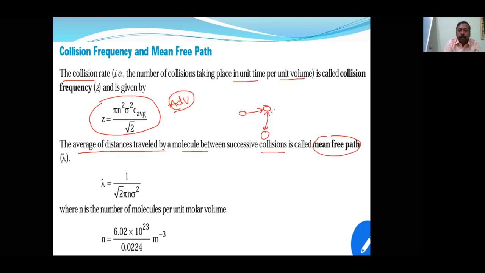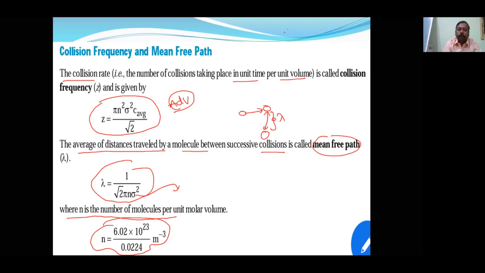So this distance is called lambda. Between two successive collisions, whatever distance is traveled is called lambda, and sigma is called the collision diameter, where n is the number of molecules per unit volume, or molar volume, which is equal to 0.0224 meter cube, that is 22.4 liter. Then you will get the n value.